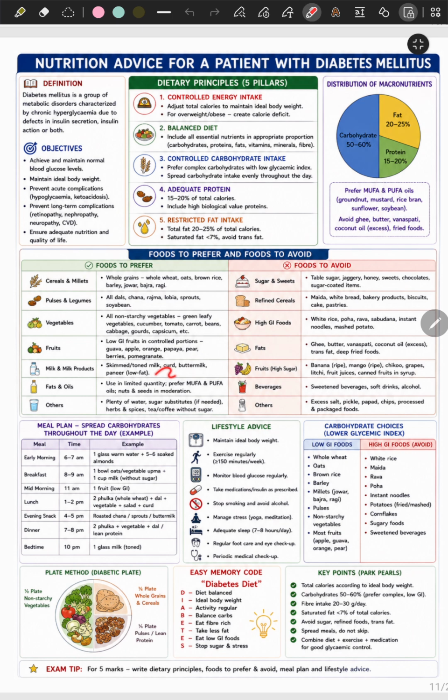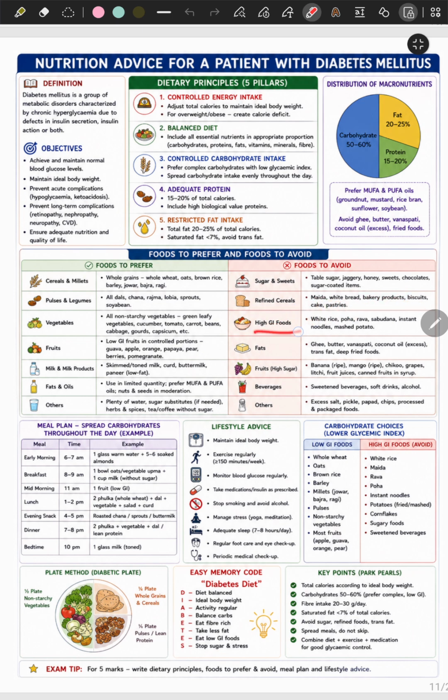Paneer, low fat. Fats and oils, limited quantity, prefer MUFA and PUFA as we discussed earlier. Others, plenty of water. Sugar substitutes if needed. Herbs and spices. Tea, coffee without sugar. Foods to avoid: sugar and sweets, table sugar, jaggery, honey, sweets, chocolates, sugar-coated items, refined cereals,